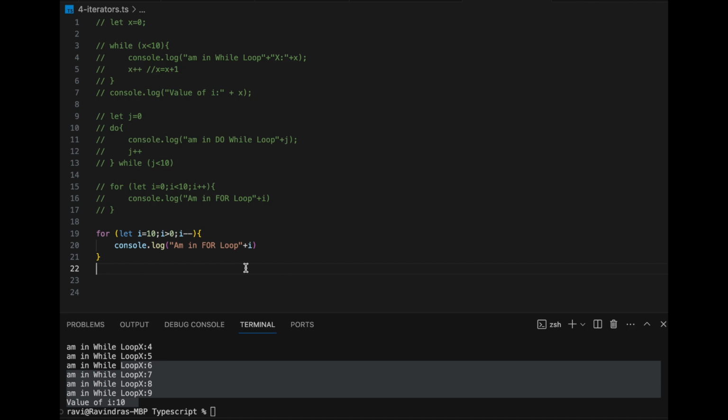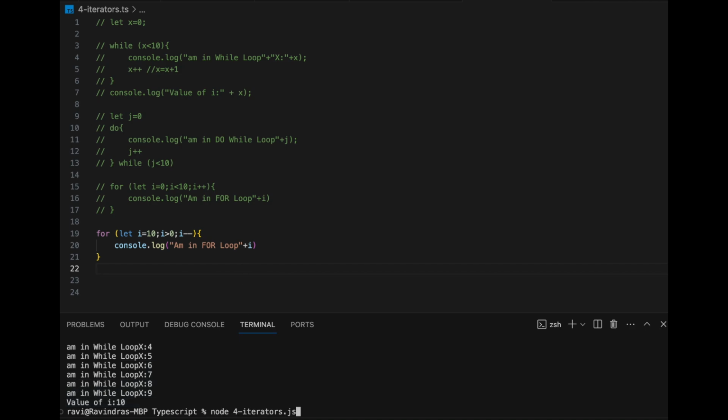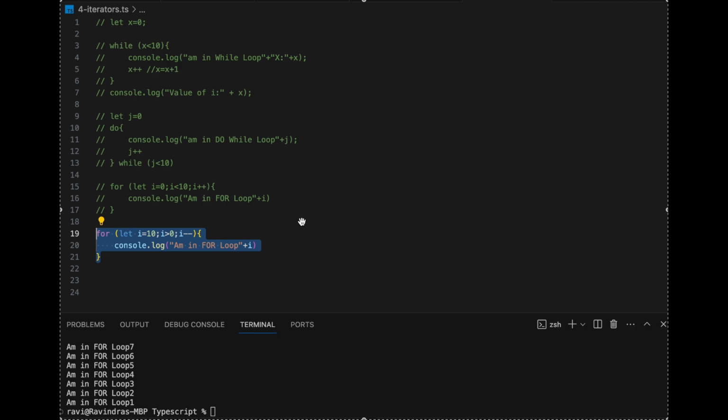Now let us see whether it works. Okay. Now you see 10, 9, 8, down to 1. Till 1 it printed. You try how to print 0 also in this loop. I am not covering that. I want you to brainstorm and do it. Okay. And post your answer, how you solved printing 0, in the comment section of this video.